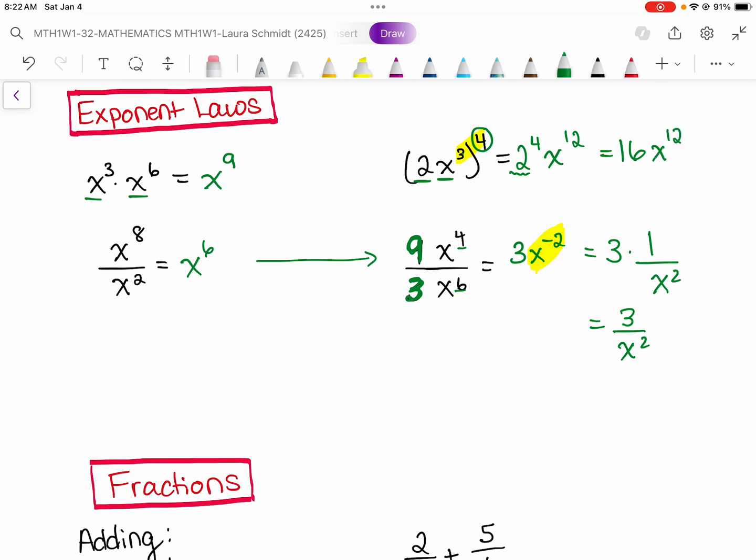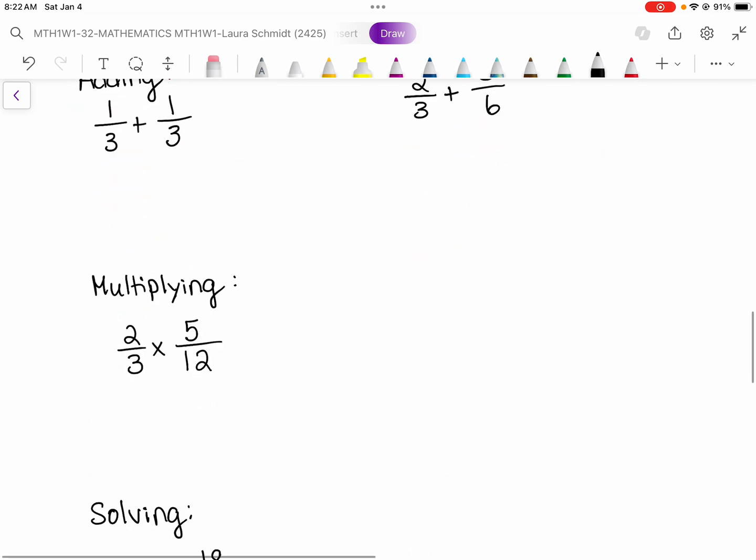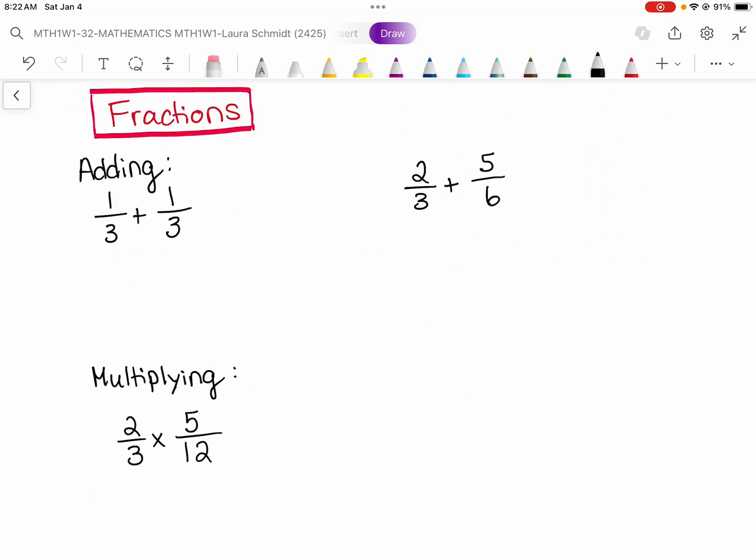So these are my exponent laws. Oh, the one I missed is the power of 0. If you have anything to the power of 0, that always equals 1. That's our exponent laws. Okay, we also learned about fractions.